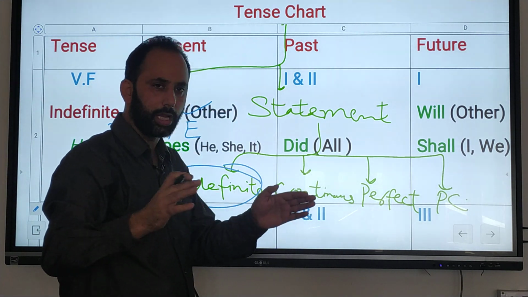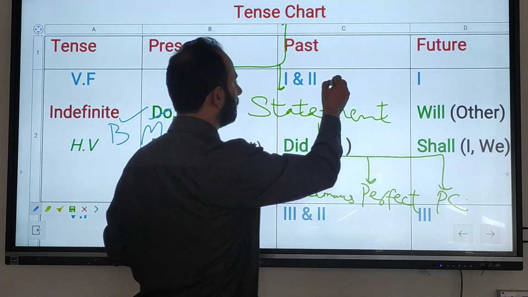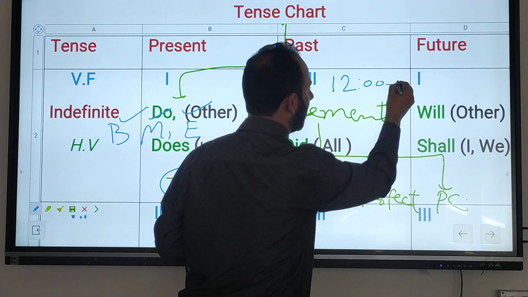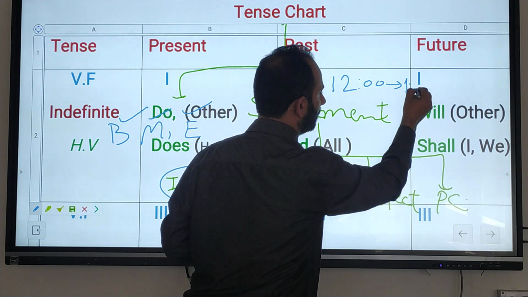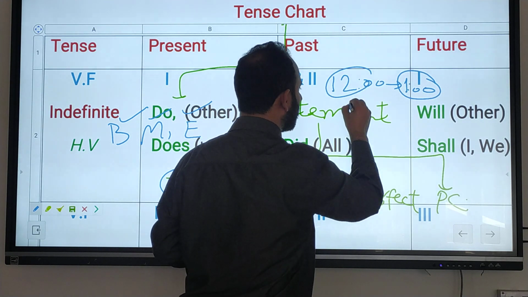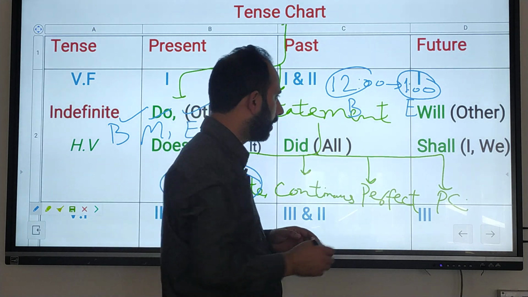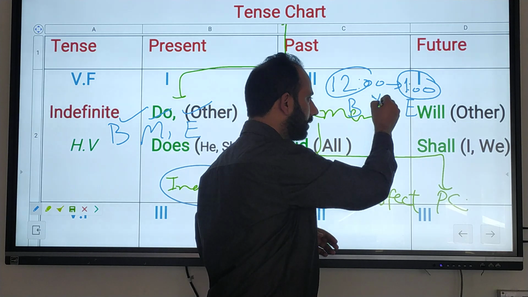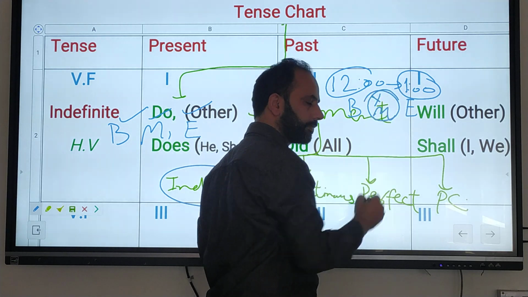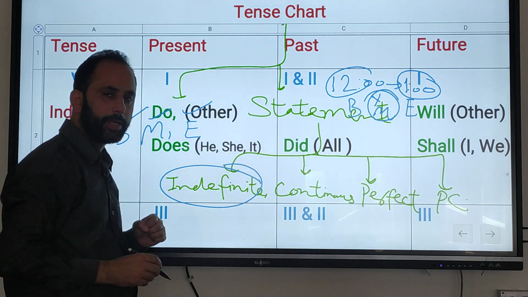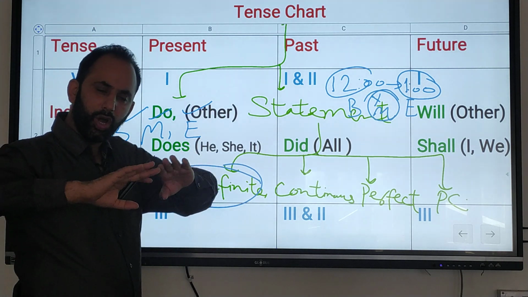For example, my class starts at 12 and it ends at, for example, 1. That is the beginning and that is the end of my work, and what I have done in between is called the middle. Remember, in case of indefinite, we don't know anything.